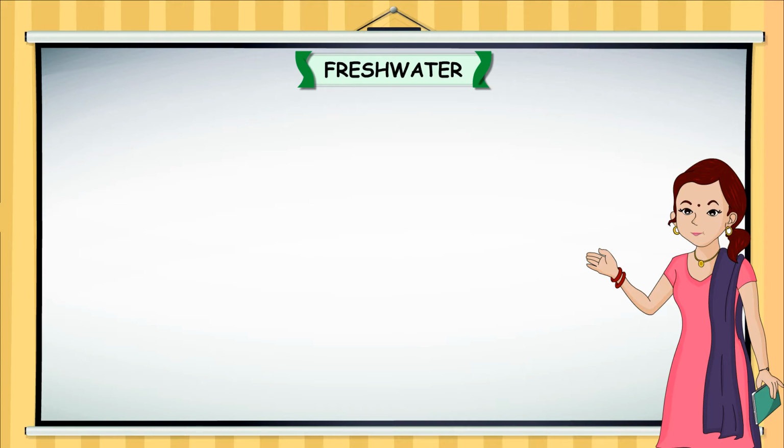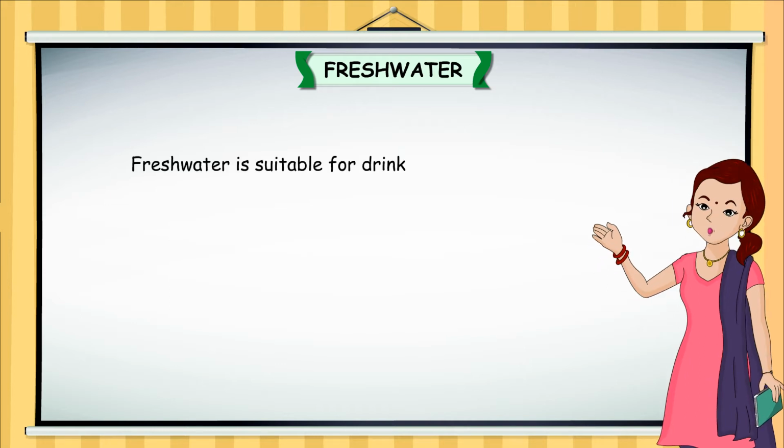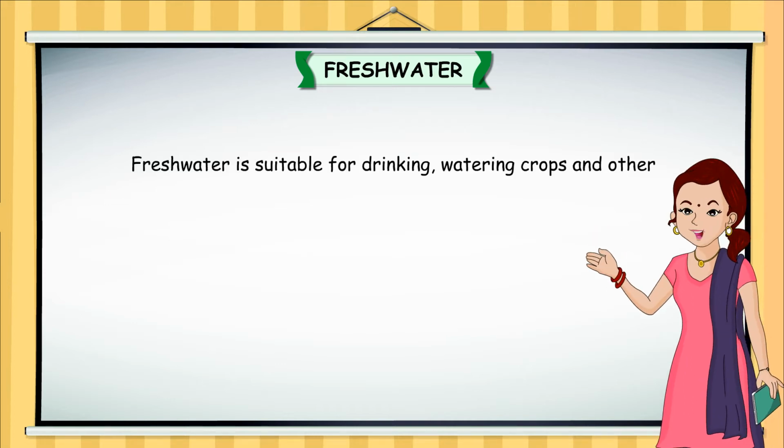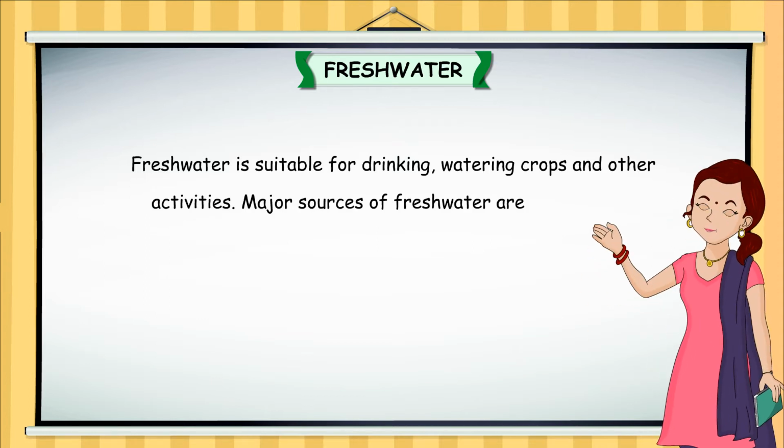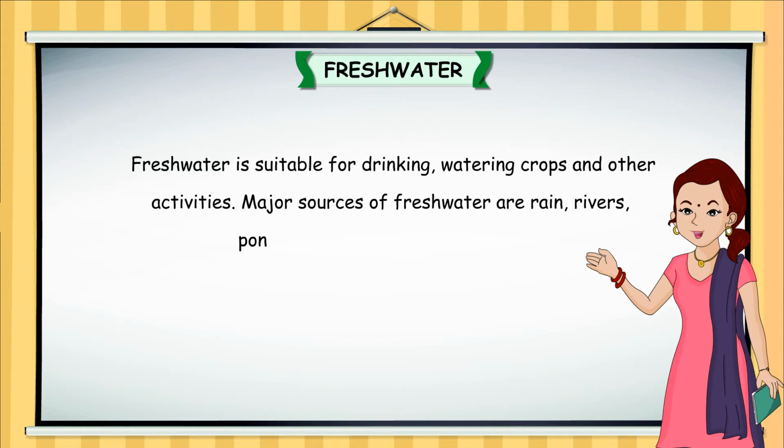Fresh water. Fresh water is suitable for drinking, watering crops, and other activities. Major sources of fresh water are rain, rivers, ponds, lakes, and underground water.